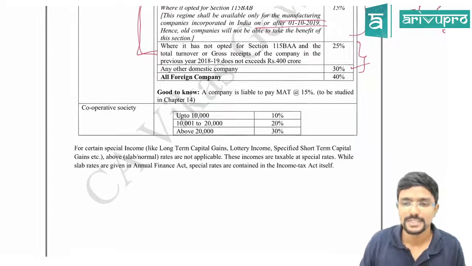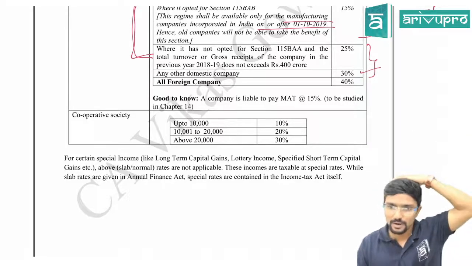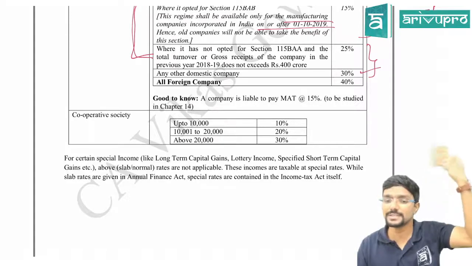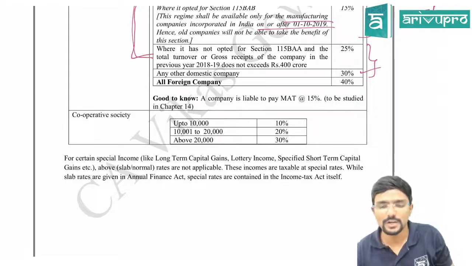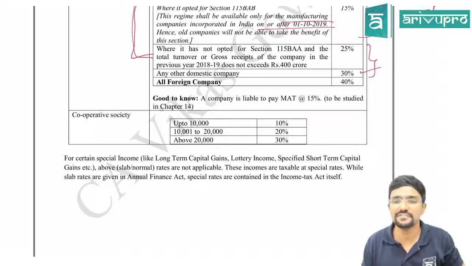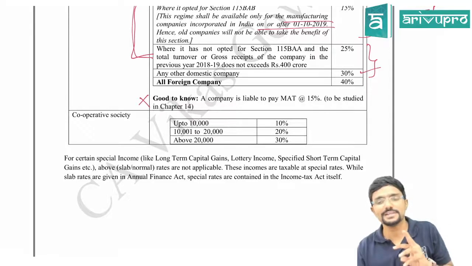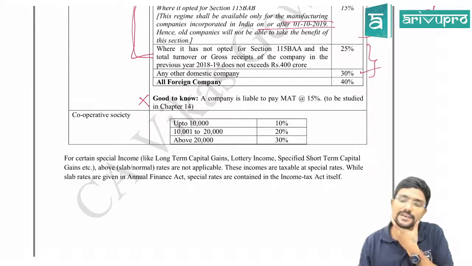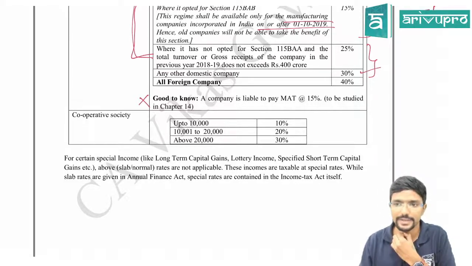Next, good to know. Similar to AMT, alternate minimum tax, which was applicable for other people like individual, partnership firm and all, which we will be seeing in chapter 13. Same way, there is something called MAT. What is this MAT, sir? Minimum alternate tax, under which companies have to pay tax at 15%, which we will be studying in chapter 14. So don't worry about this now. I have given this for your reference later. When you are studying everything after I complete the portions, you will get this point. Clear? Now Sulochana, you can ask your doubt. You had some doubt, I guess.